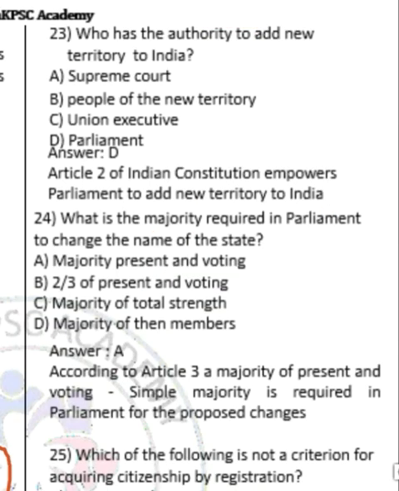Moving on to question number 23. Who has the authority to add new territory to India? The correct answer is option D, Parliament. Article 2, Part 1 of the Indian Constitution empowers Parliament to add new territory to India.